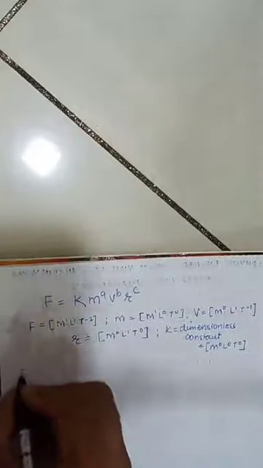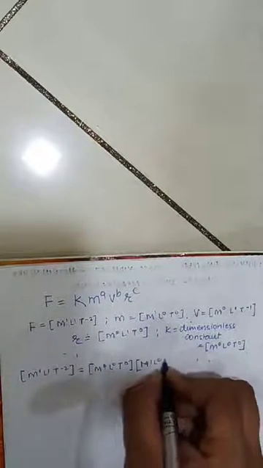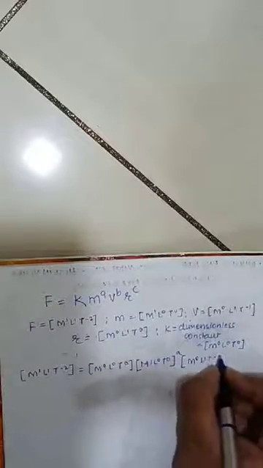Now it's very simple. Just substitute the values. M1 L1 T minus 2 instead of F, I kept. Instead of k I kept M0 L0 T0. For m I kept M1 L0 T0, raised to a, because the power is a. V is M0 L1 T minus 1 raised to b, and last but not least, that is M0 L1 T0 raised to c. Till this clear?